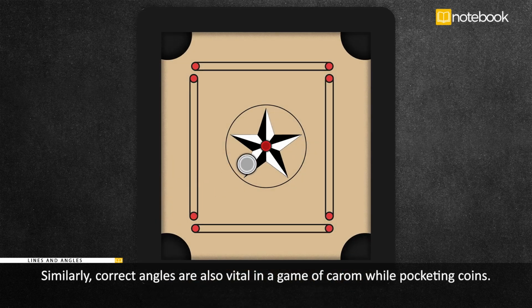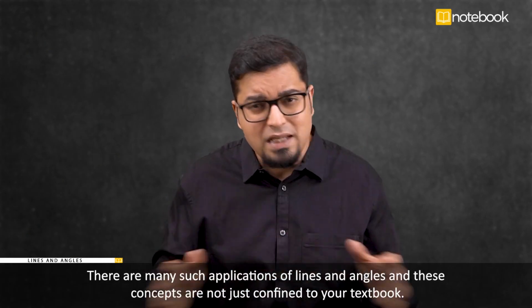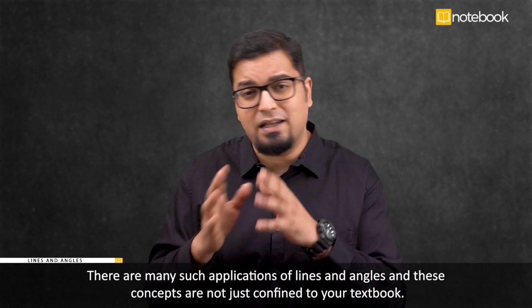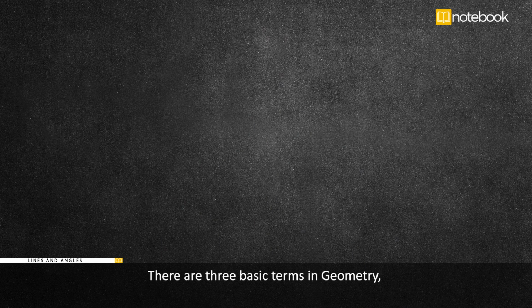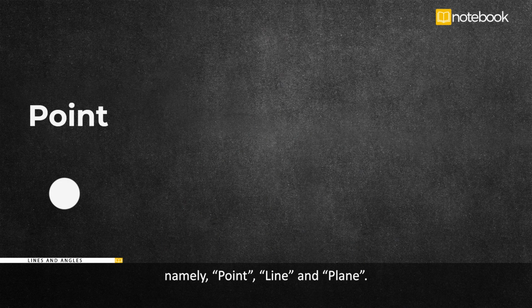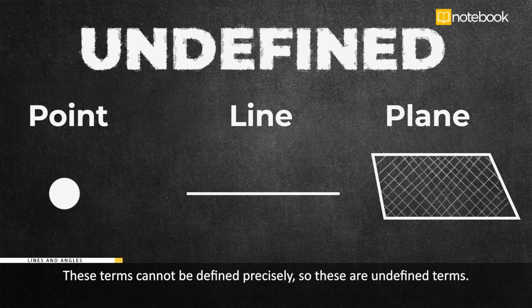Similarly, correct angles are also vital in a game of carom while pocketing the coins. Even shooting from a gun requires correct angles. There are many such applications of lines and angles, and these concepts are not just confined to your textbook. There are three basic terms in geometry, namely point, line, and plane. These terms cannot be defined precisely, so these are undefined terms.